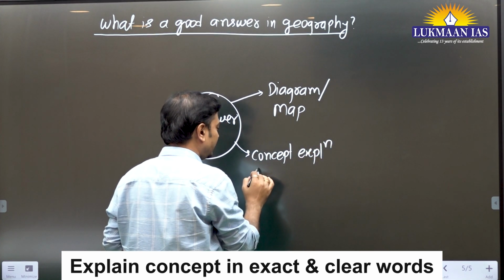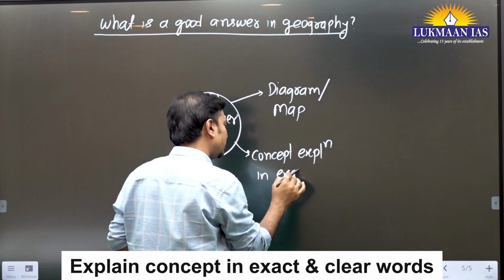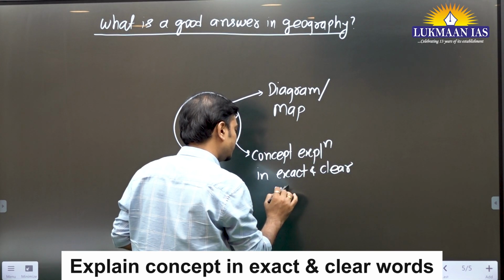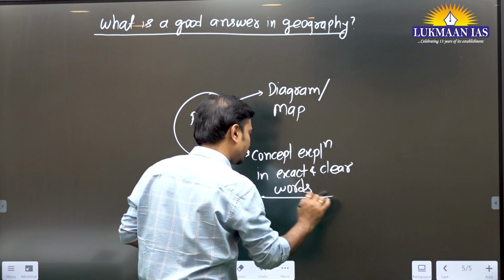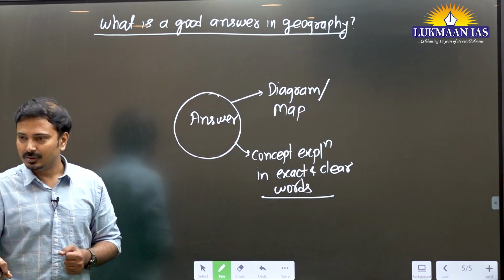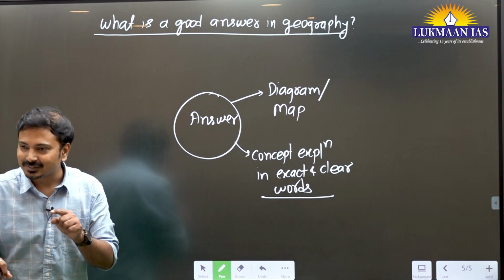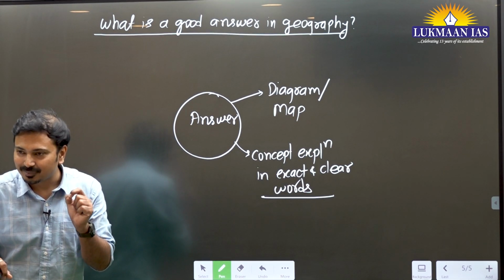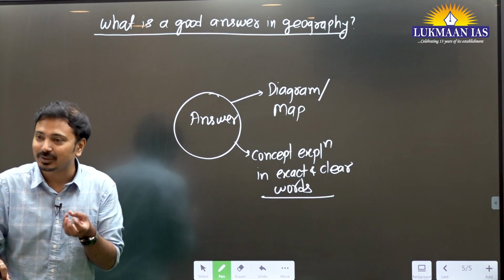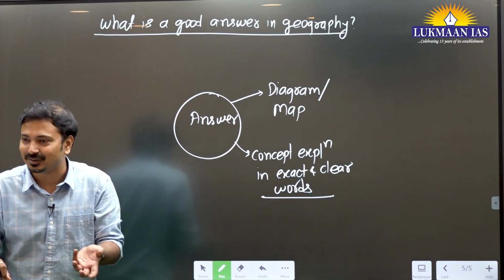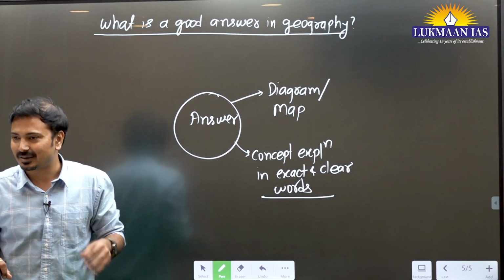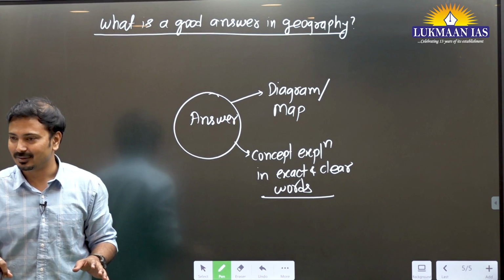Then, concept explanation in exact and clear words. Physical geography especially. If you write the peripheral things and do not exactly explain the concept, you will not get more than average marks in geography. This is actually the beauty of geography. If the concept is clear, write it in 50 words and you will get more marks. Draw a diagram, you will get more marks.